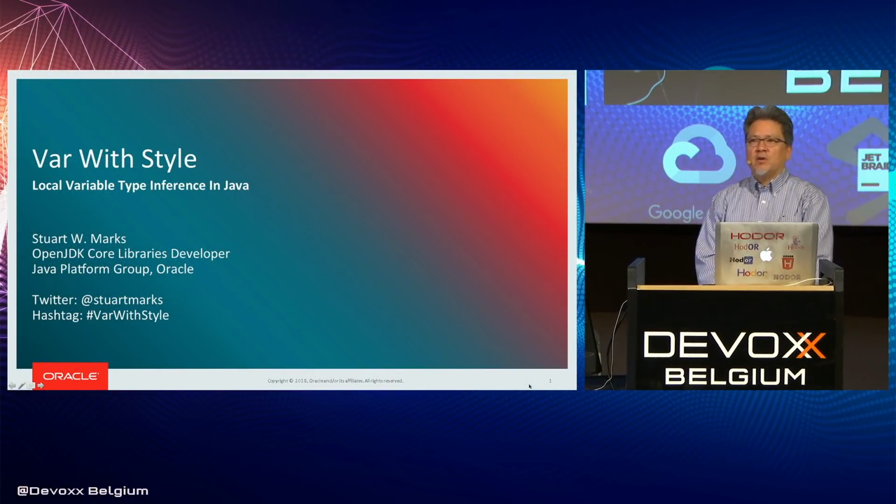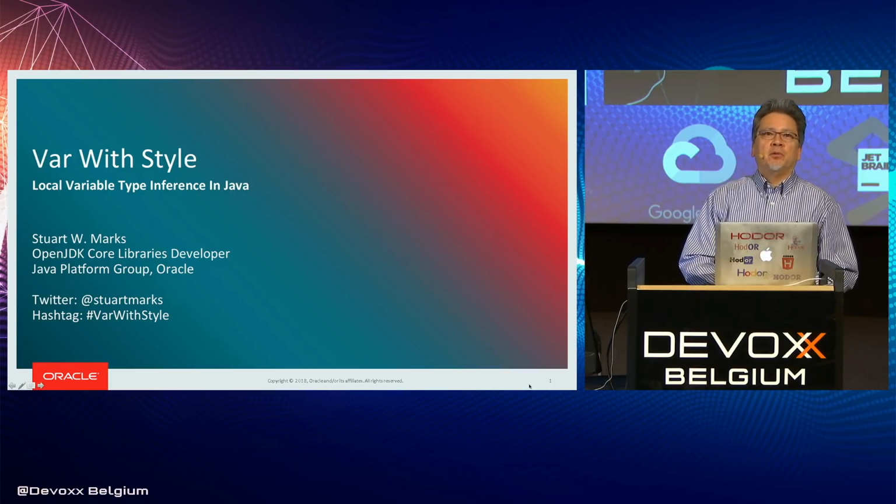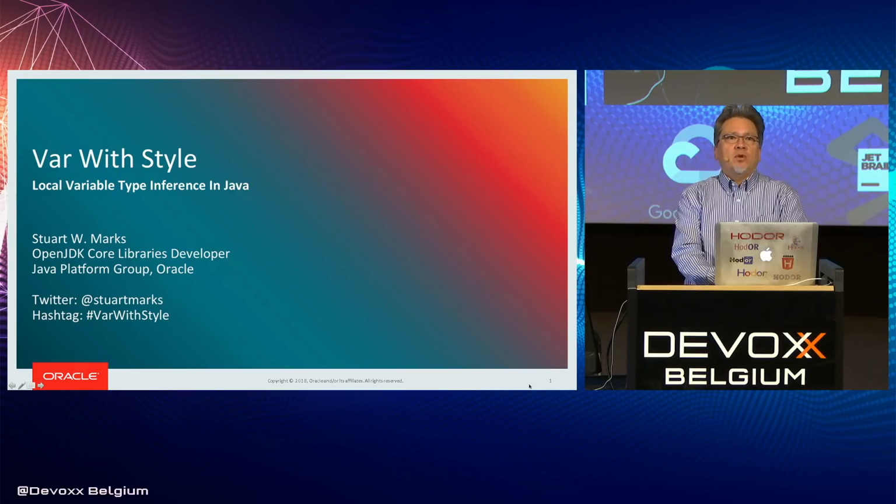This talk is about var, local variable type inference in Java. My name is Stuart Marks. I work at Oracle on OpenJDK on the core libraries team. I work on collections, Lambda streams, and occasionally things like deprecation, and occasionally make forays into language stuff like the var feature.